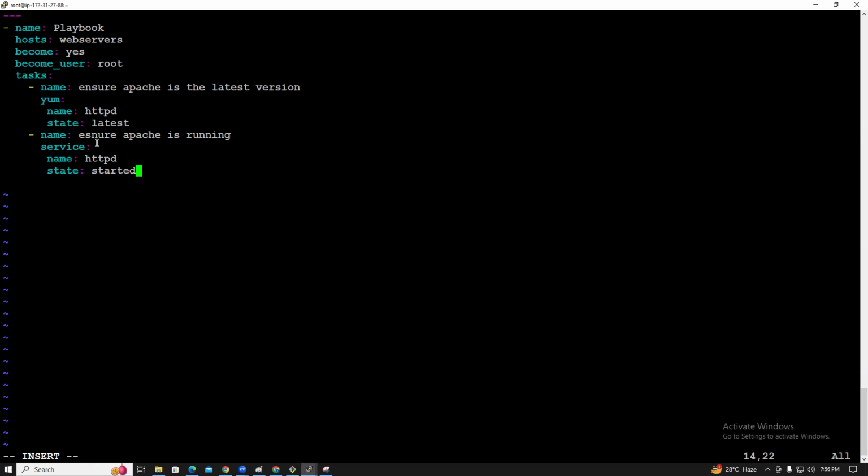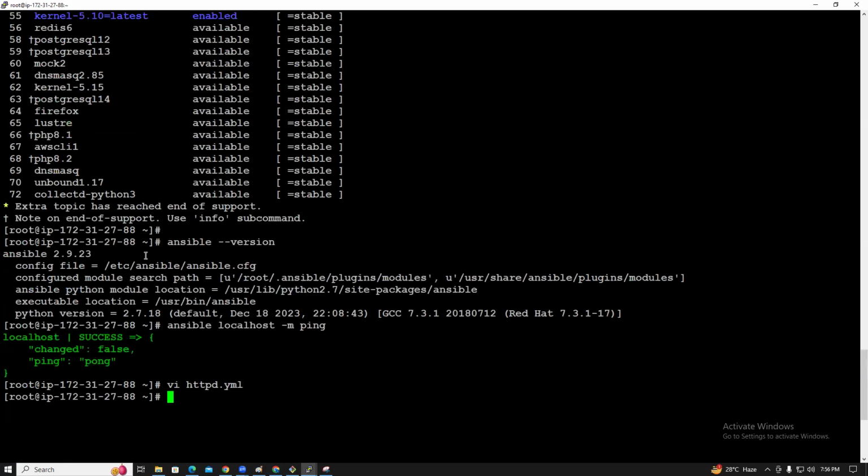So this is a play. Guys, understood? So what is the file name, guys? This is the playbook, httpd.yml. This is the play, right? This contains a play. Play contains a task. Task having two modules. Guys, understood? Yes, sir.